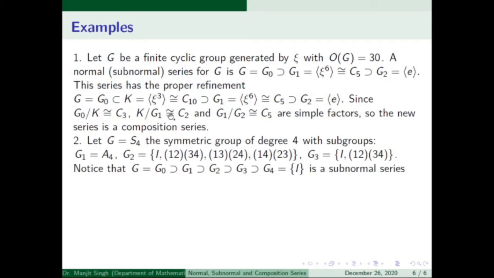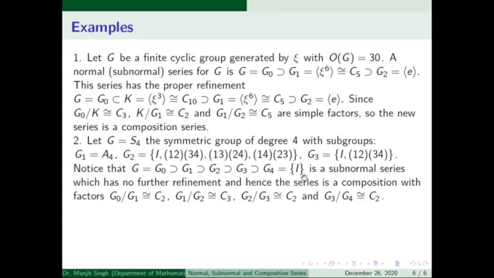Now we take another example, the symmetric group of degree 4, in which we are taking G1 as the alternating group of degree 4, G2 is this, and G3 is this. Now we can see that this is a subnormal series which has no further refinement, and hence it is a composition series with these factors. One can observe these factors: this is of prime order, this is of prime order, and all four factors are of prime order. So this is a composition series for the symmetric group of degree 4.